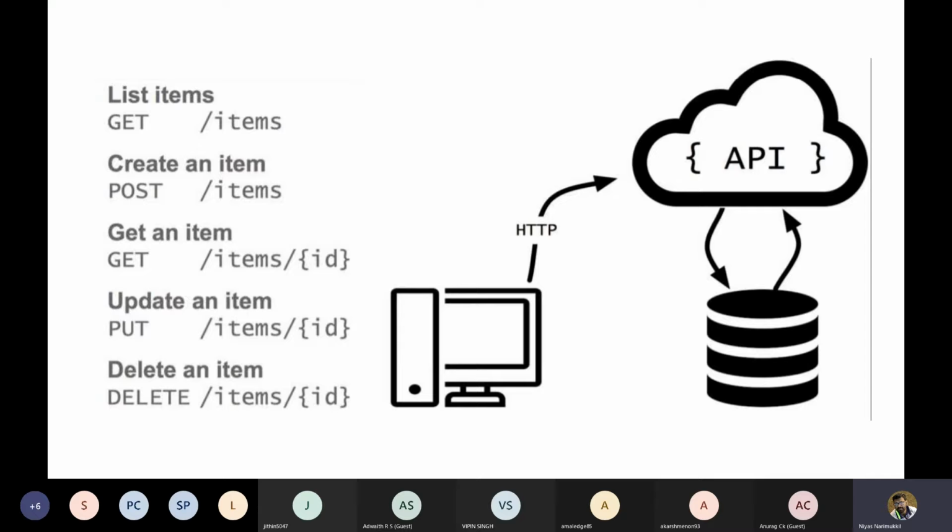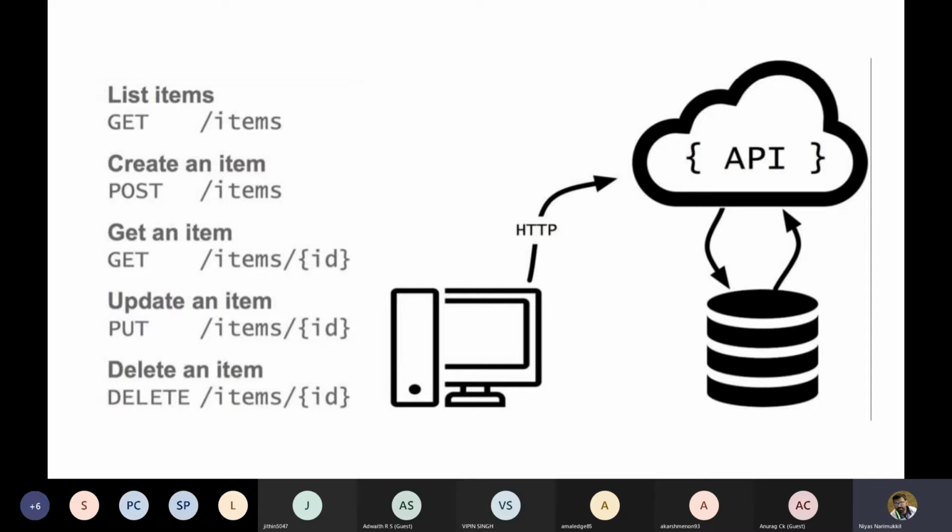Here we are using post. The URL is the same, /items, but the method is different. One is the post method and the other is the get method. With get, we are getting the item details or a list of items from the server. Post /items means we are creating a new item in the items table. If you are creating an e-commerce kind of application, we have to create many kinds of items.